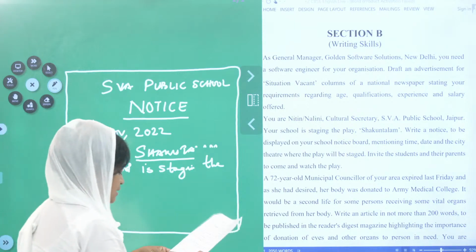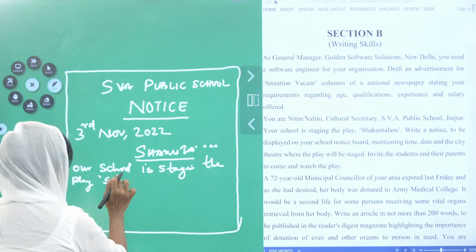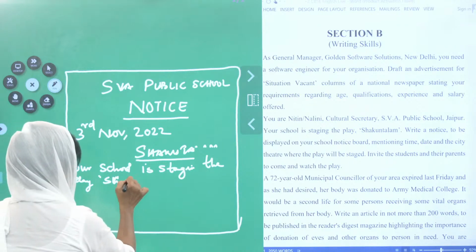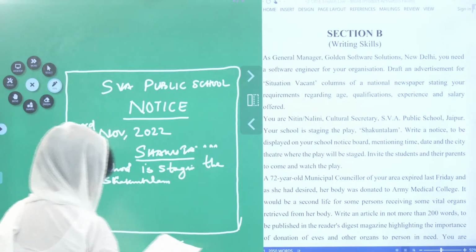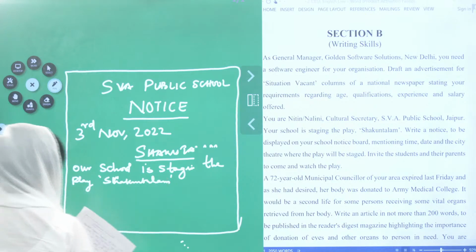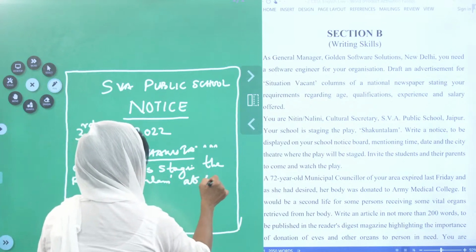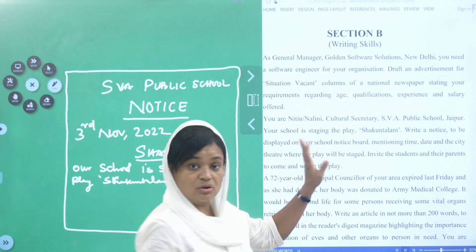I hope you can understand children. Staging the play Shakuntalam. You can put it in inverted commas here. And at 4, all this you are deciding, because they have not given the time. All that you have to decide.